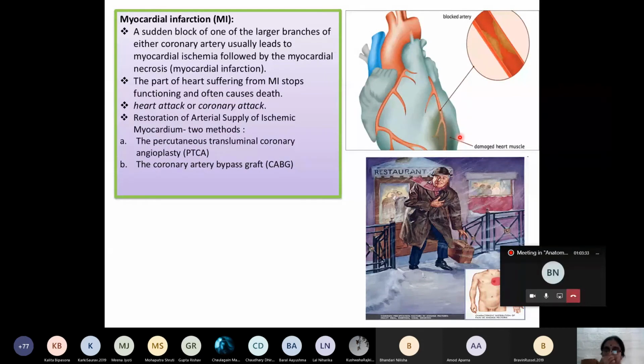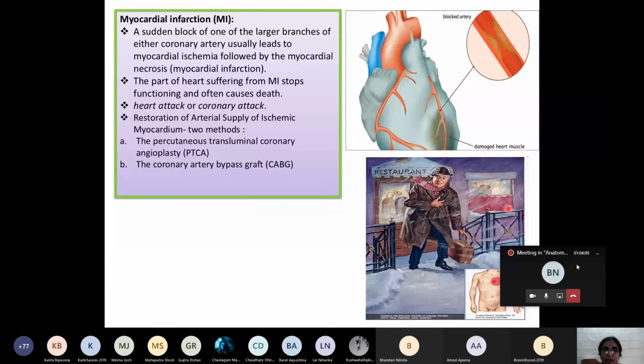Now how do we improve the myocardial infarction here? We can improve by two methods. The restoration of the arterial supply of the ischemic myocardium can be done by two methods. What are the two methods which establish the blood supply to the myocardium? The two methods are percutaneous transluminal coronary angioplasty, and another one is coronary artery bypass graft. This is the thing you should know.